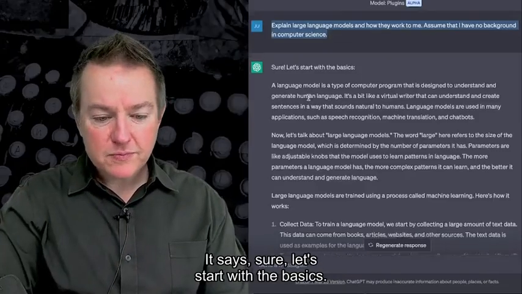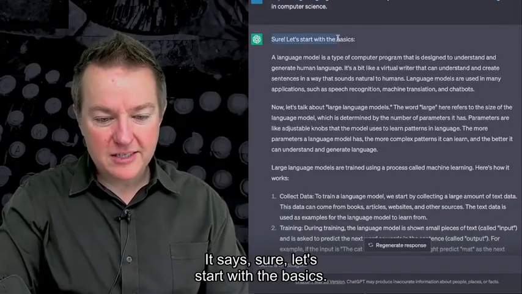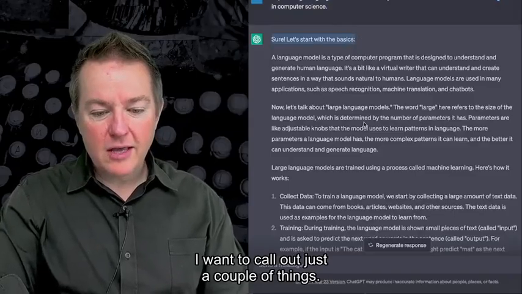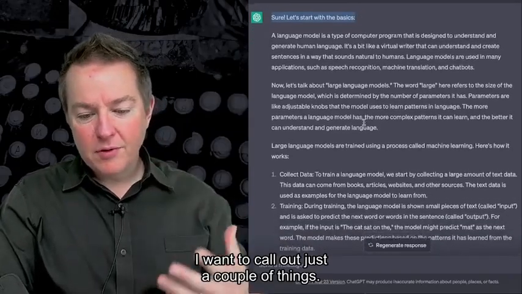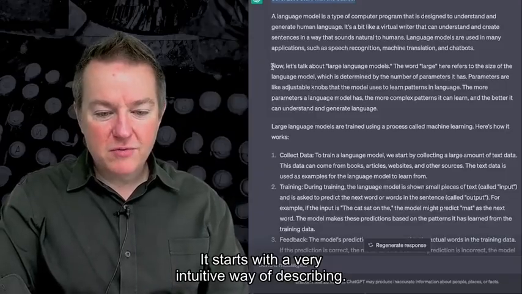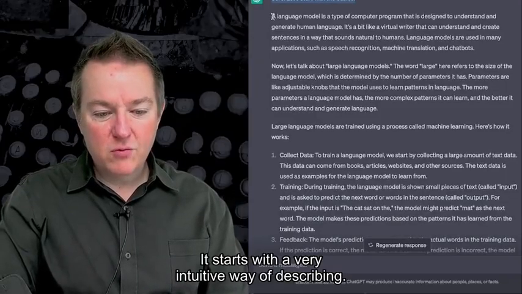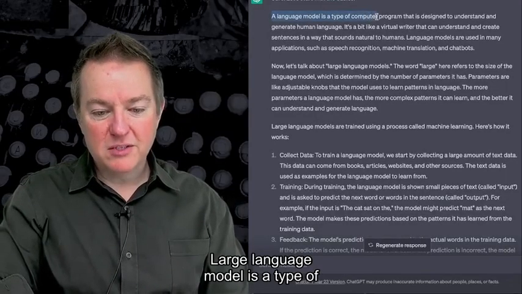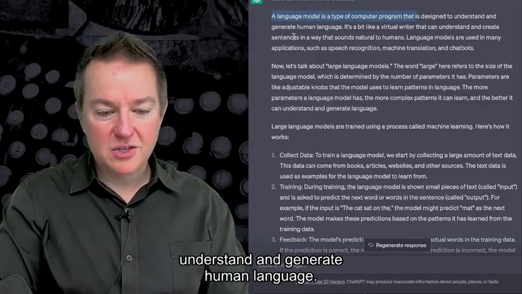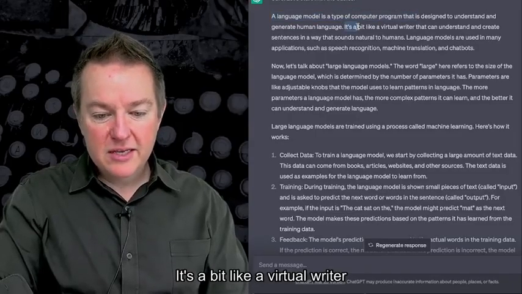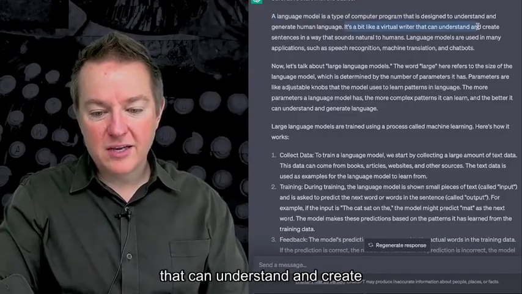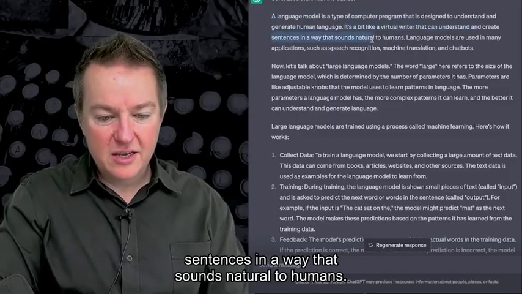And so it says, sure, let's start with the basics. I want to call out just a couple of things. It starts with a very intuitive way of describing this. A large language model is a type of computer program that's designed to understand and generate human language. It's a bit like a virtual writer that can understand and create sentences in a way that sounds natural to humans.